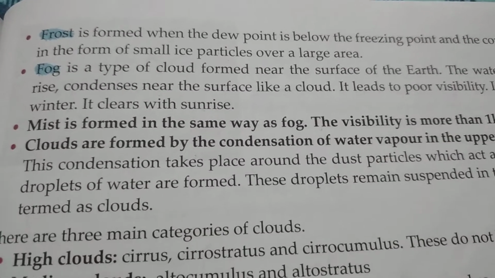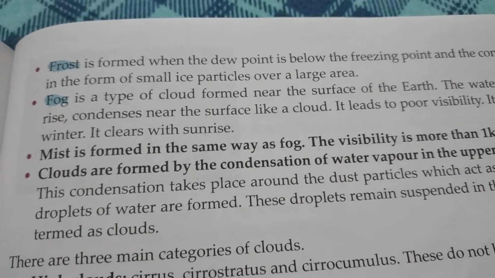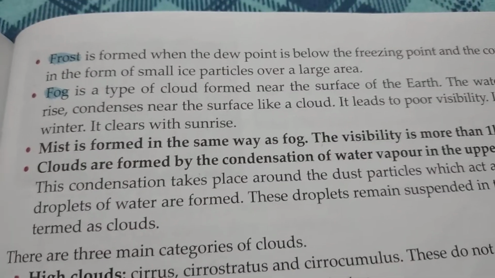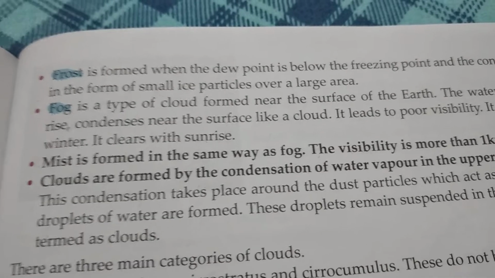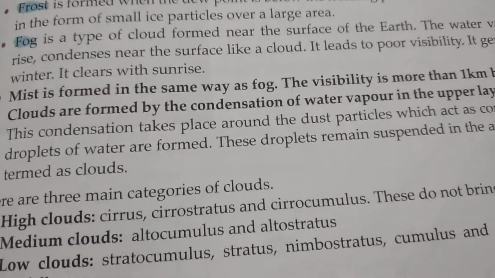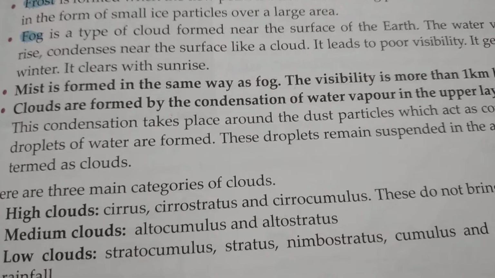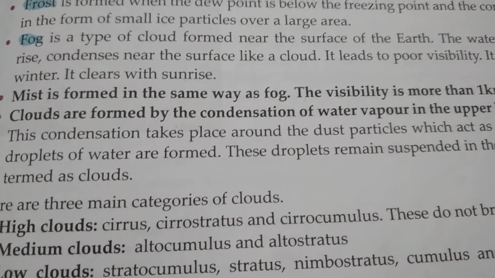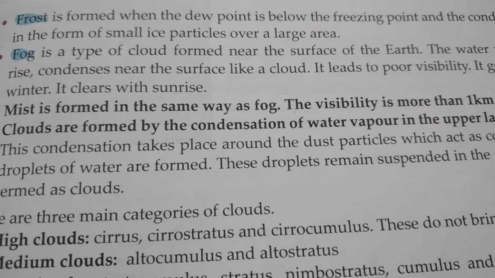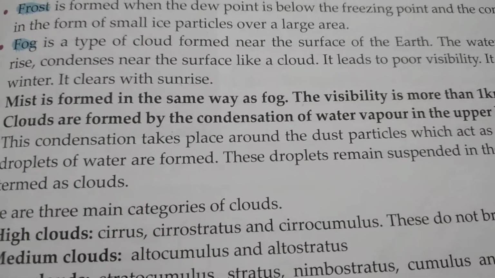Mist is very similar to fog, but when fog is less dense, we call it mist. Another thing related to fog is that it is considered dangerous because it reduces our visibility, and it may cause different kinds of accidents.